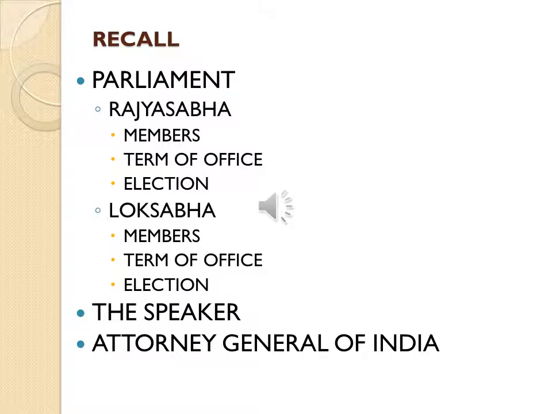So in our previous class we have discussed about the legislative organ of the central government, that is the parliament. So what are the two houses? Name the two houses of the parliament. Yeah, Rajya Sabha, then Lok Sabha. So how is Rajya Sabha otherwise called? Yeah, Council of States. Then Lok Sabha, House of the People. Then first Rajya Sabha. So how many members are there in Rajya Sabha? Yeah, there are 250 members.